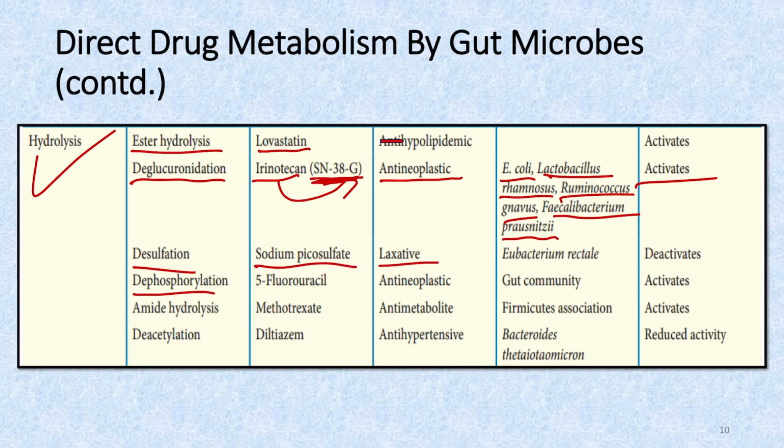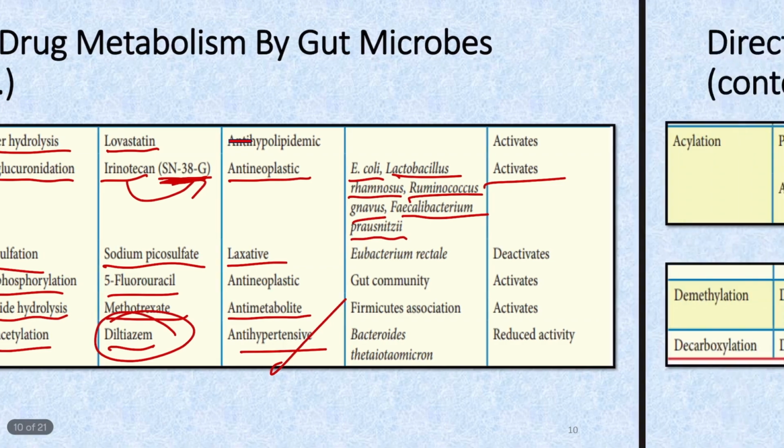Then we have dephosphorylation for 5-fluorouracil. Then we have amide hydrolysis for methotrexate, which is an anti-metabolite. Then we have deacetylation for diltiazem, which is a calcium channel blocker used as an antihypertensive. So these are the different examples.